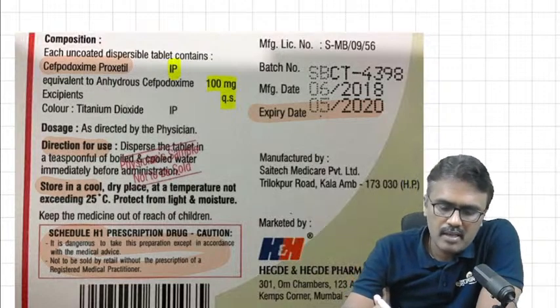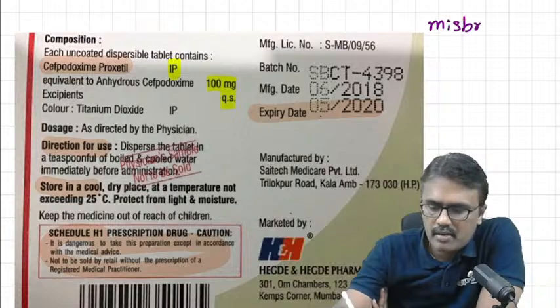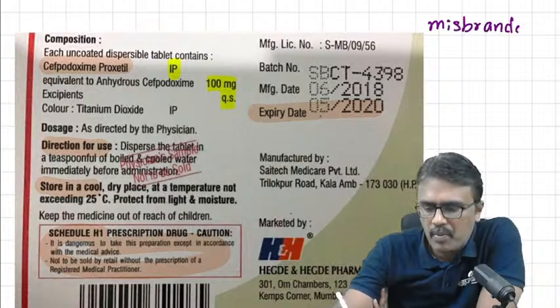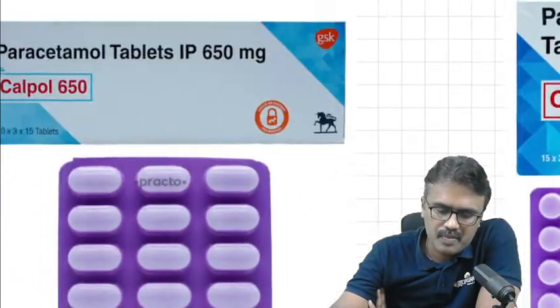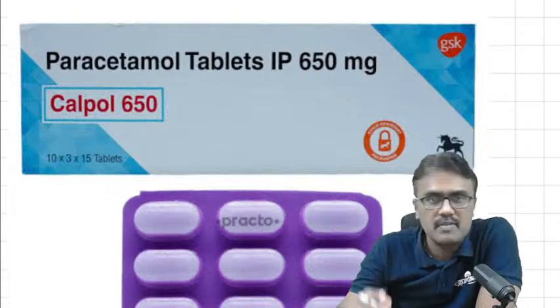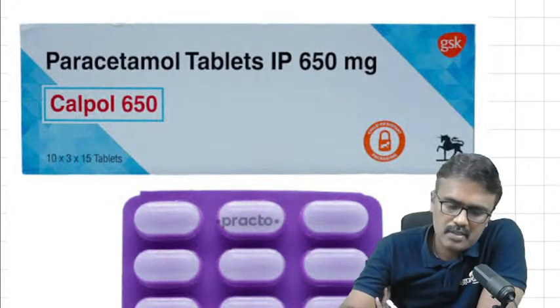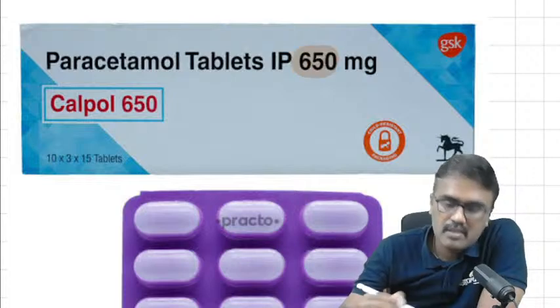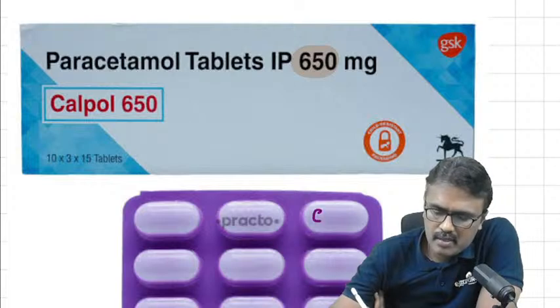Suppose in the labeling they make a mistake, then it is called a misbranded drug. If the labeling is a problem, we call it misbranded. I'll take an example. You know this is Calpol 650, tablet Calpol 650. In this case, what happens? On the label they have mentioned 650, but when you see the tablet, inside the tablet is Calpol 500.